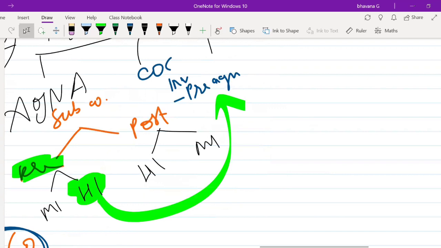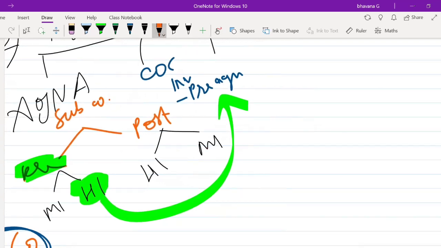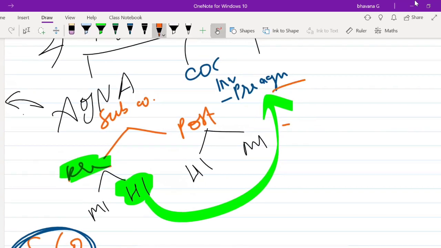When we did this, we could get the answer in positive or negative form. If positive, we consider it as goodwill. If negative, we consider it as capital reserve.